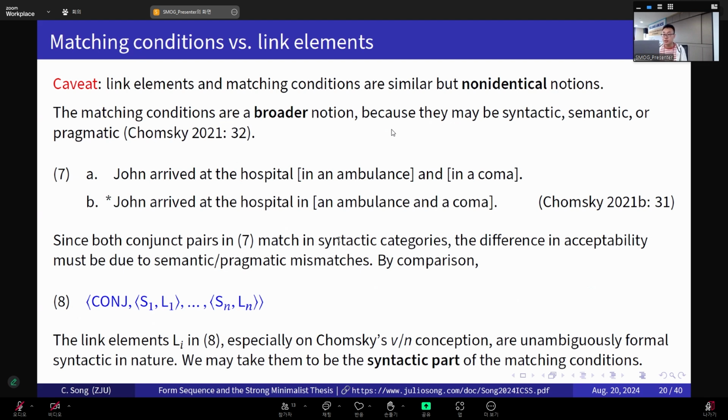On the other hand, if we observe this notation of form sequence from Chomsky 2019, then the link elements, especially on Chomsky's original little n or little b conception, are clearly and unambiguously formal syntactic elements in nature. So that is why I'm trying to say that we can take the link elements to be the syntactic part of the matching conditions, but we cannot totally equate these two notions because one is considerably broader than the other.